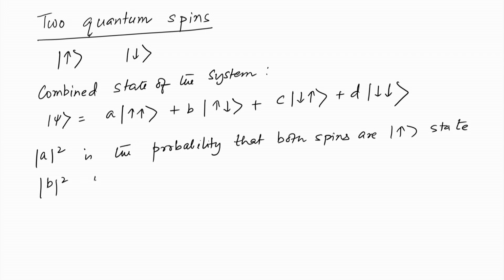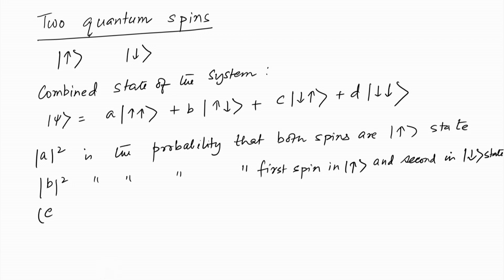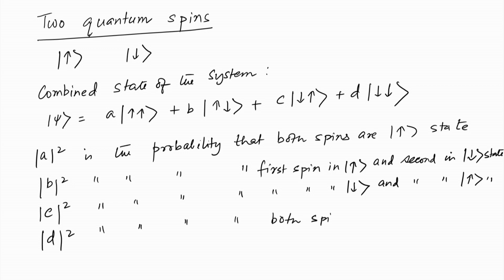and |B| square is the probability that the first spin is in up state and second in down state. |C| square is the probability that the first spin is in down and second in up state, and finally, |D| square is the probability that both spins are in the down state.